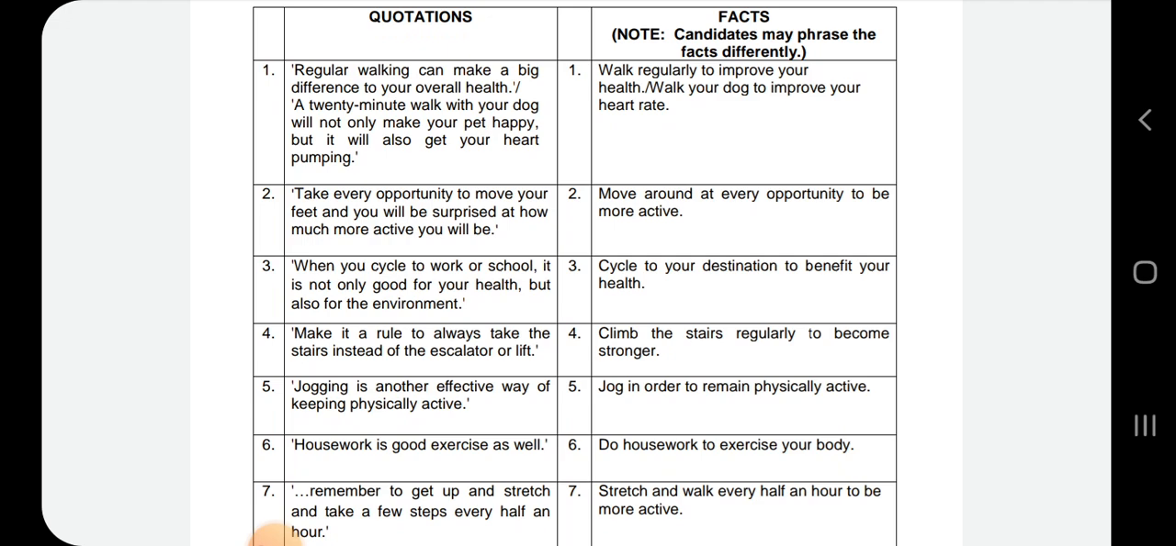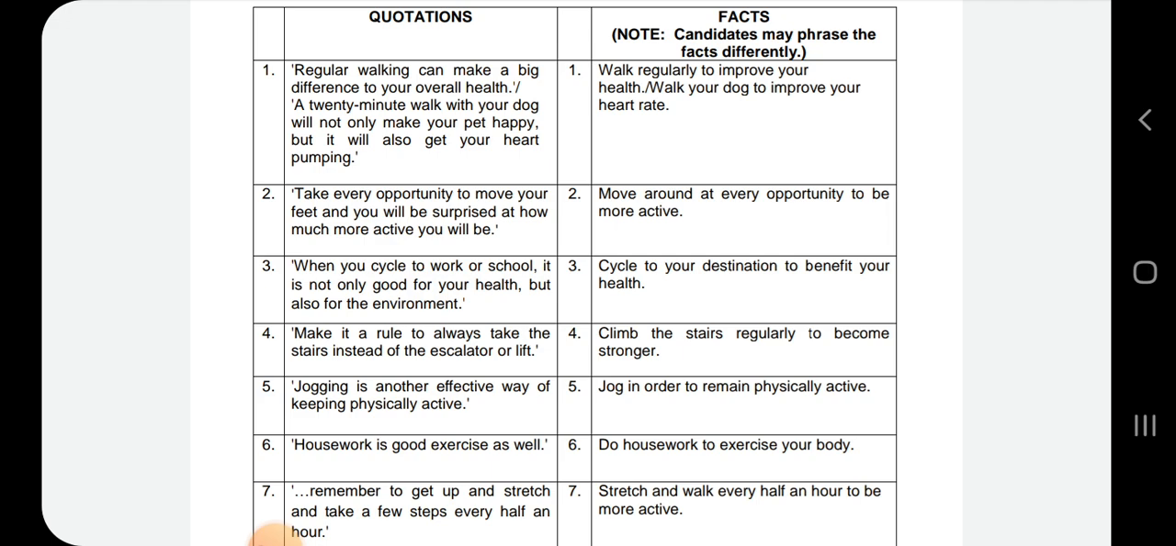Regular working can make a big difference to your overall health. A 20-minute walk with your dog will not only make your pet happy, but it will also get your heart pumping. Now you paraphrase. You write it in your own words. Working regularly to improve your health. Walk regularly to improve your health. Walk your dog to improve your heart rate. Because walking your dog will not just make your dog happy, but it will get your heart pumping.